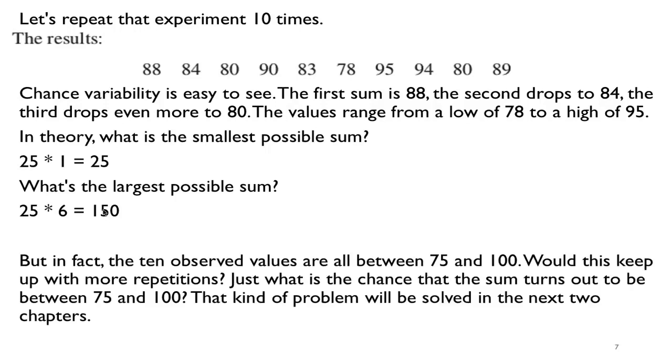So we get somewhere in the middle. In fact, the numbers we observe are from 75 to 100. So the question is that we want to know the chance of the sum turning out to be between 75 and 100, and why we don't get numbers in the extreme range.